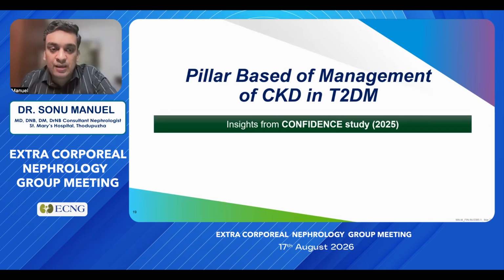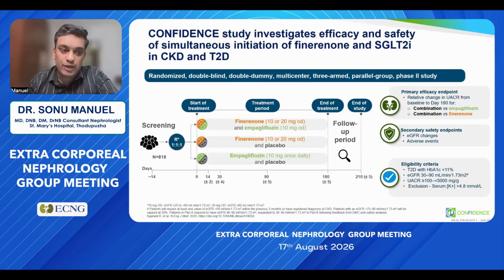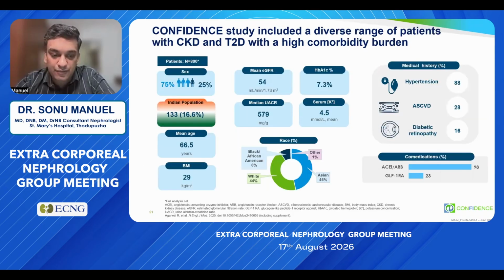Now, with this, there was the pillar-based management of CKD in type 2 diabetes mellitus. And one other important question, whether SGLT2 inhibitors and Finerenone can be initiated simultaneously, was analyzed in the CONFIDENCE study, which was a randomized, double-blind, 3-armed, parallel group phase 3 study in which the individuals were divided into 3 groups: combination, Finerenone alone, and empagliflozin alone. The primary endpoint was the relative change in UACR at 180 days, and secondary safety endpoints were eGFR changes and adverse events.